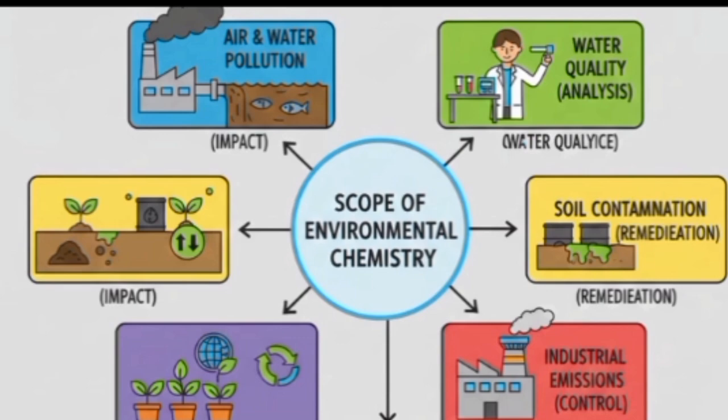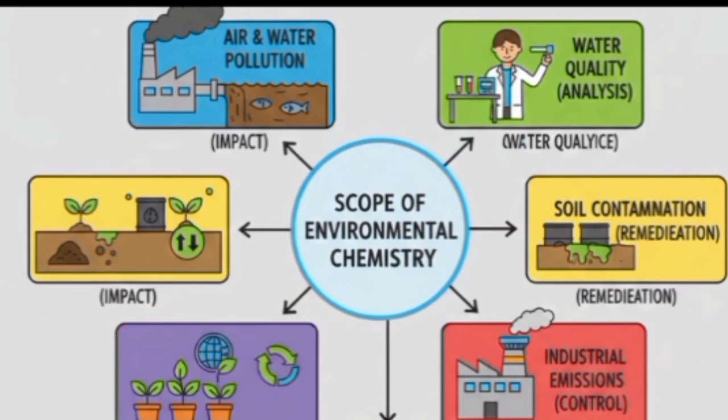And if we talk about its scope, it is the study of air and water pollution, its impact on the environment and the impact of humans on the environment. And next, water quality analysis and checking of water quality, soil contamination, industrial emissions and control, industrial waste, and the role of a green environment, the role of plants in our environment.